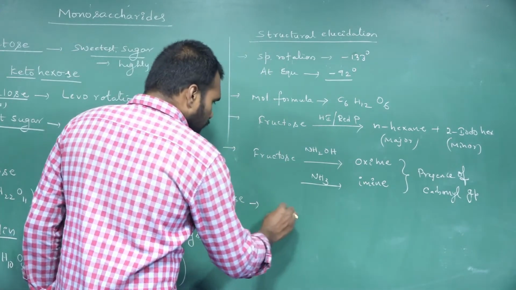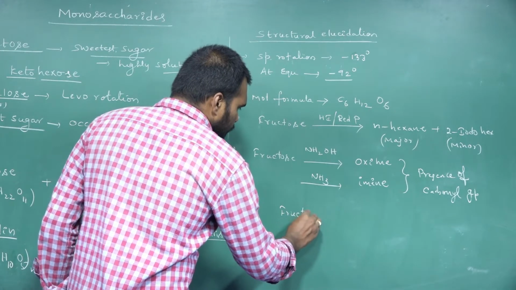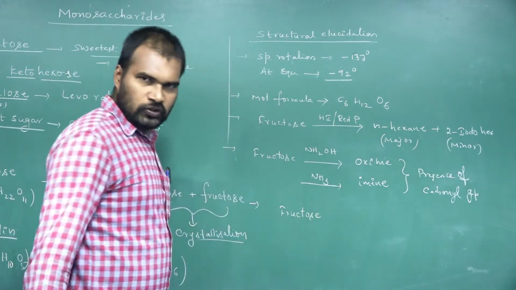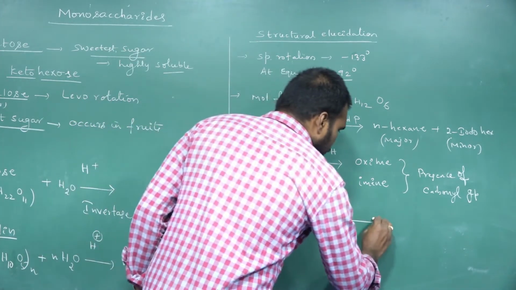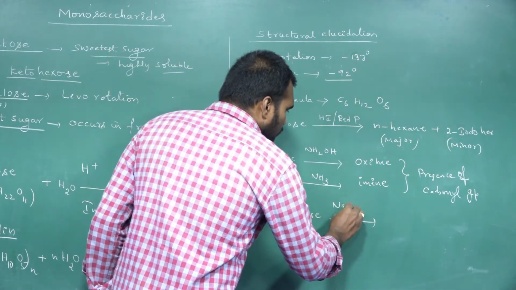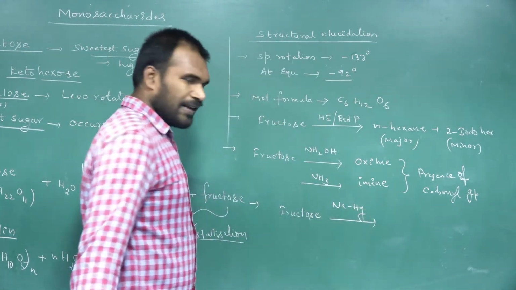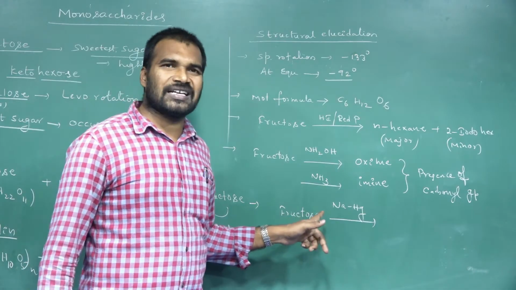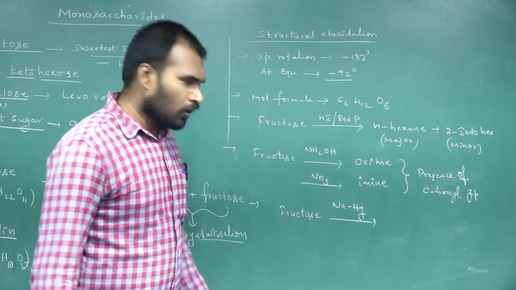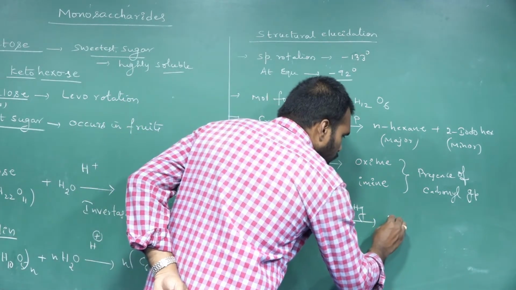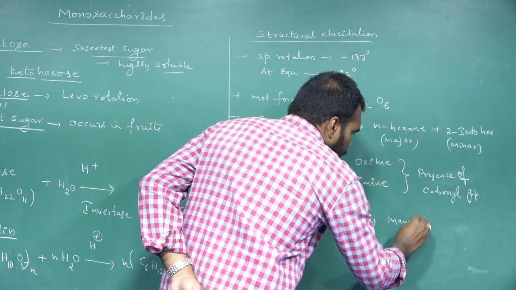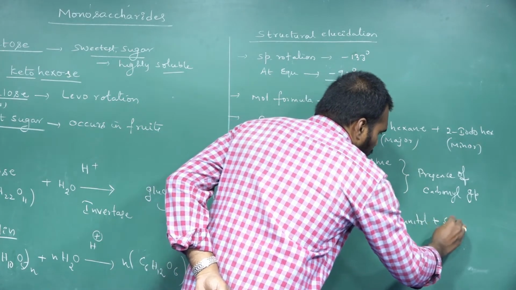Next one. When fructose on reduction with sodium amalgam, we got mannitol and sorbitol.